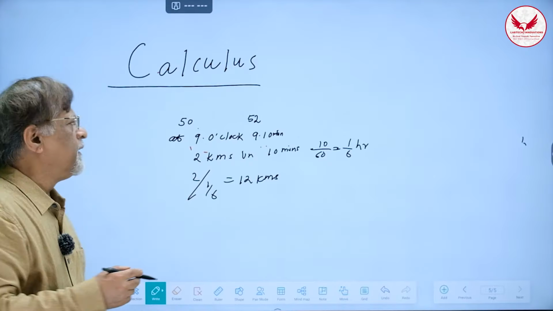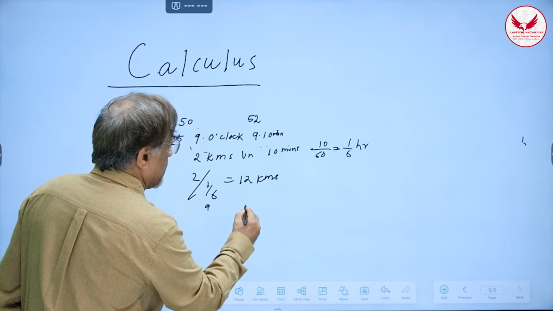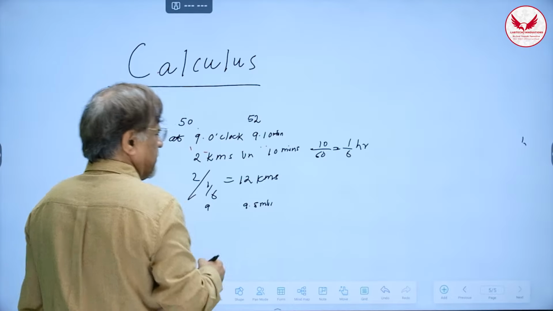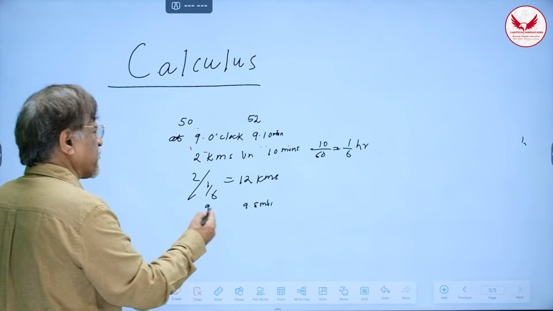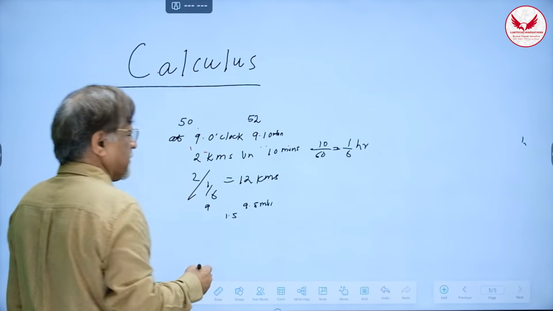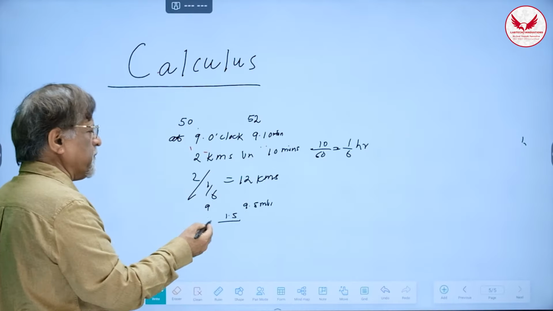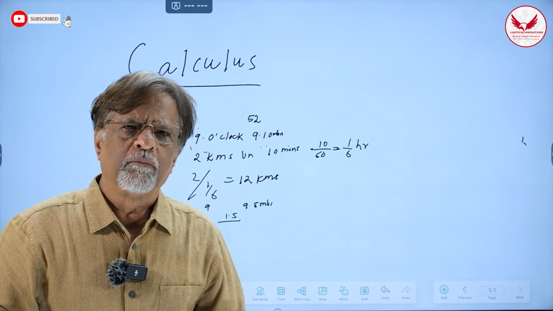Okay. So I'll reduce my interval from 9 o'clock to 9:05. Just 5 minutes. The difference is only 5 minutes. So suppose he has traveled, let us say, 1.5 kilometers. Then I'll divide by what? There's 5 minutes. 5 minutes means 5 upon 60, all that I will do. So I'll arrive at some answer. But you will not agree.